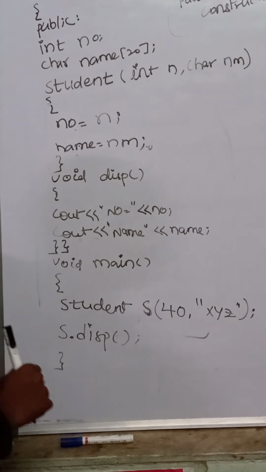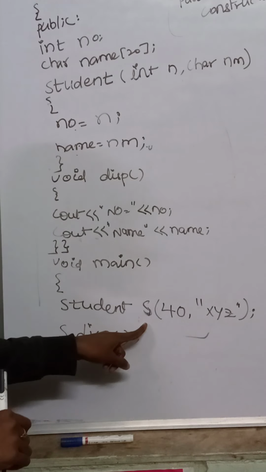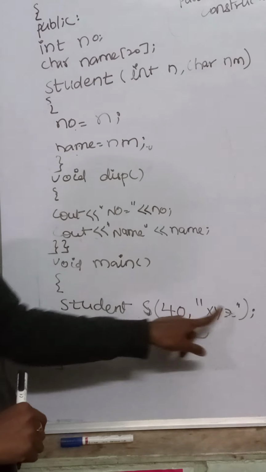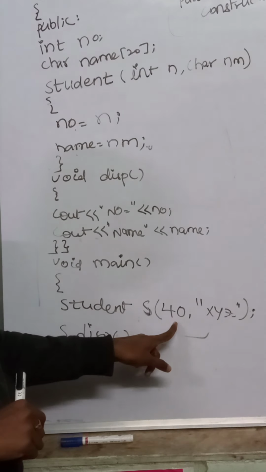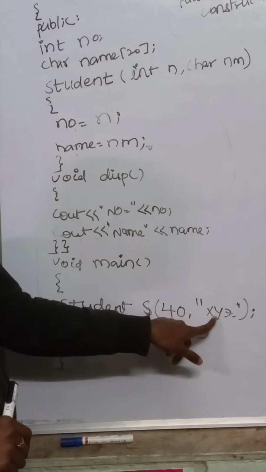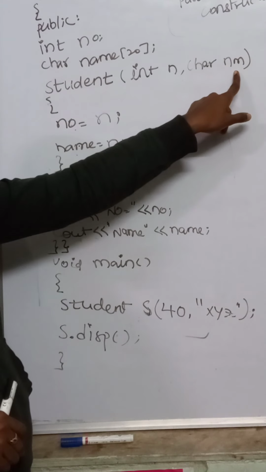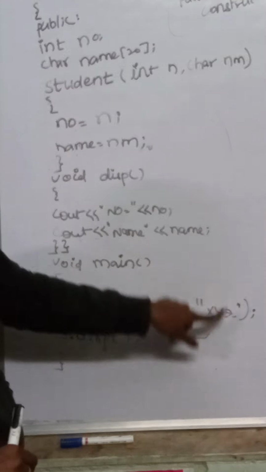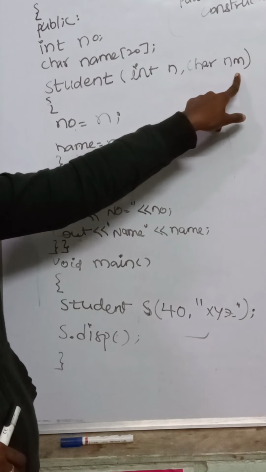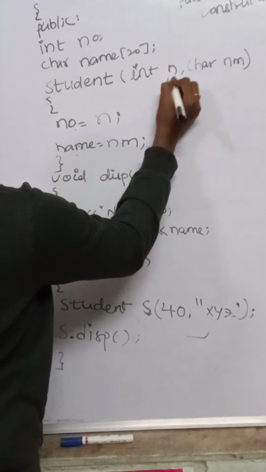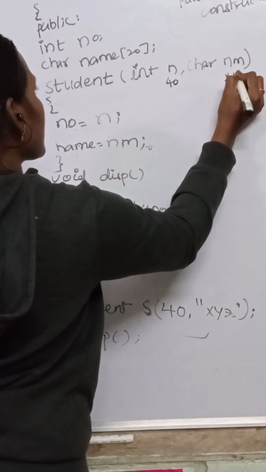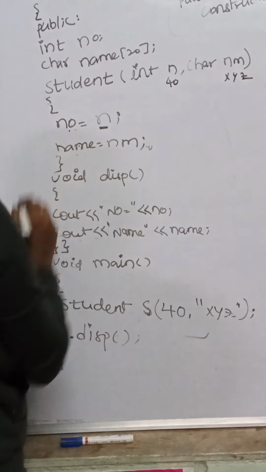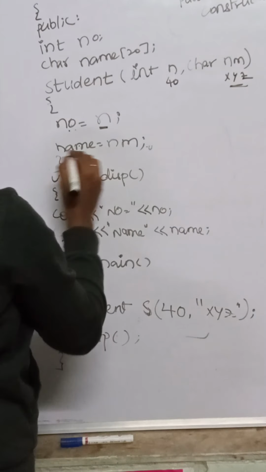In the main function what are we doing? Student s. I am creating the object for the class with the two parameters. That means 40 I am passing as n, and x, y, z I am passing as nm. Right? Now this 40 will be stored in n. This x, y, z will be stored in nm. Now this 40 will be assigned as number. This x, y, z will be assigned as name.